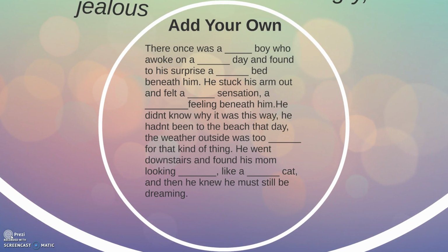So now we're going to get a chance to practice with these words. So let's discuss how we might add our own to a paragraph. So I know that I've given you guys a handout with this paragraph that you are now seeing. What I'm going to do is I'm going to read the paragraph out loud, and as I'm doing it, I'd like you to pause the video if you need to, but as I'm reading it, find adjectives that might apply to this story and write them into the blank spaces that exist throughout the paragraph. So I'm going to read it out loud and try and fill in adjectives in the spaces that are provided.